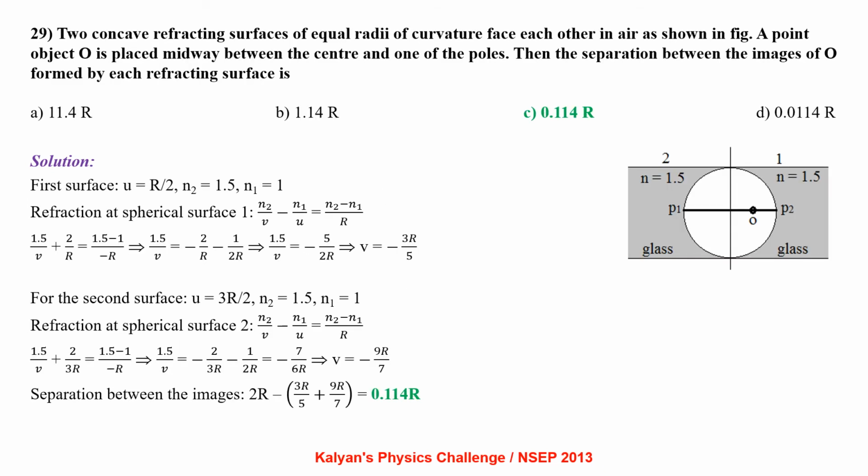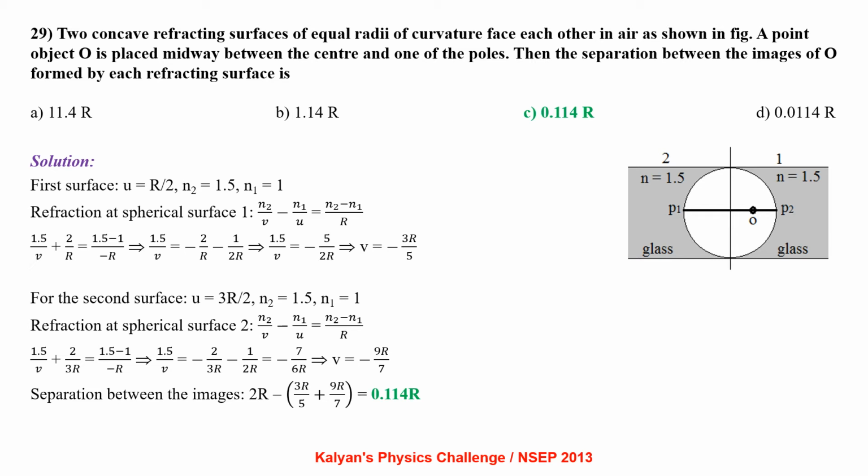Two concave refracting surfaces of equal radii of curvature face each other in air as shown in the figure. A point object O is placed midway between the center and one of the poles. Then the separation between the images of O formed by each refracting surface is: first surface u = R/2, n2 = 1.5 and n1 = 1.